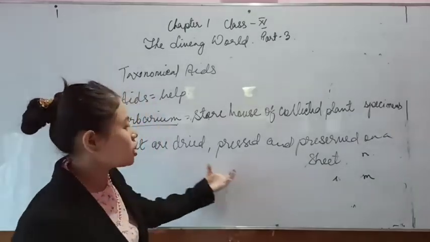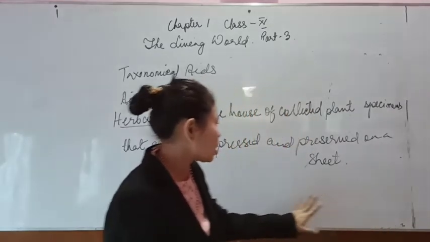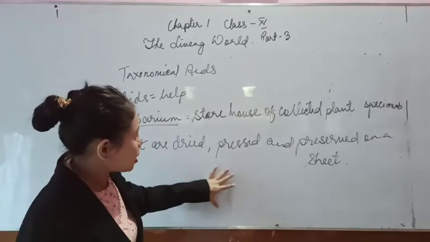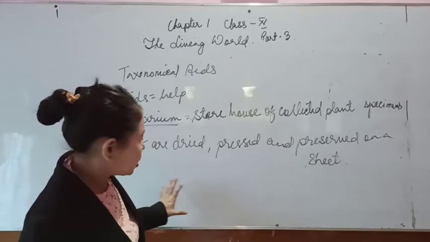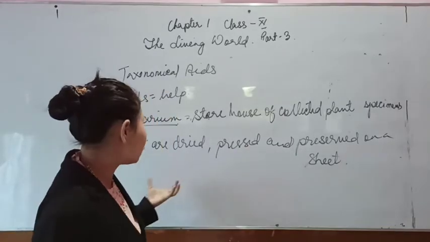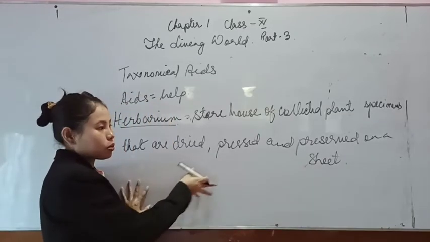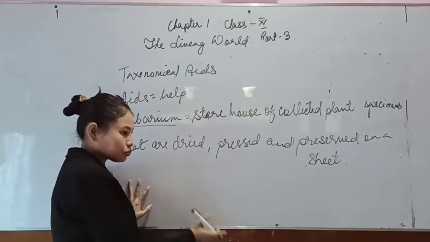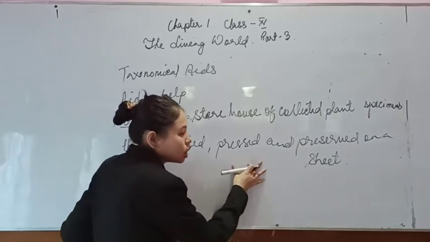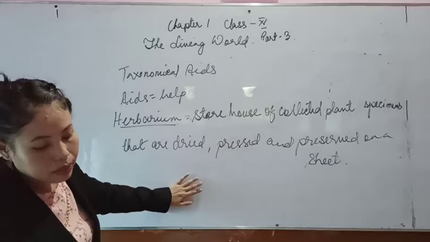It will have everything. So herbarium is a storehouse, and a herbarium sheet will have a plant specimen along with all those details about the plant. So these herbaria are arranged in a block in a storehouse, and they are regulated in a proper manner. They all have a numbering, just like books are arranged in a library. Herbaria are also maintained in a storehouse in a very regulated, proper manner, so that when anybody tries to identify a plant, or tries to understand a plant, they will be able to find it very easily.